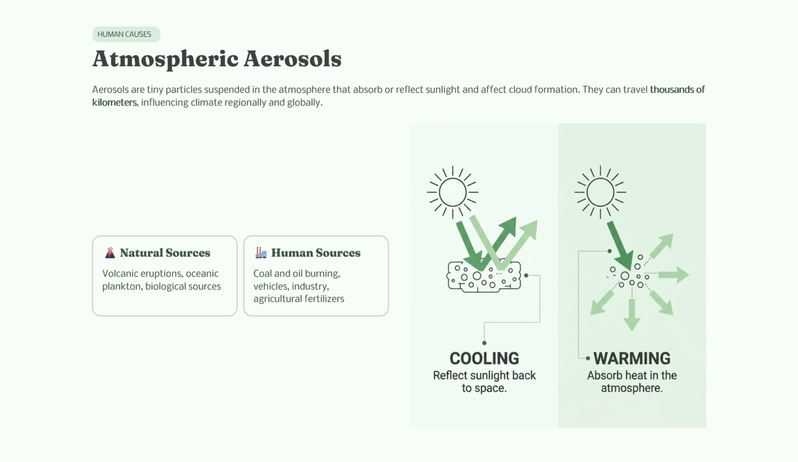Next, atmospheric aerosols. Aerosols are tiny solid or liquid particles suspended in the atmosphere. They influence climate by absorbing or reflecting sunlight and by affecting cloud formation. The natural sources are volcanic eruptions, oceanic and biological sources such as plankton, while human sources are burning of coal, oil, and biomass, industrial activities, vehicle emissions, and agricultural fertilizers. Some aerosols cool the earth by reflecting sunlight, while others warm it by absorbing heat. They can travel thousands of kilometers through atmospheric circulation and influence climate on a regional and global scale.